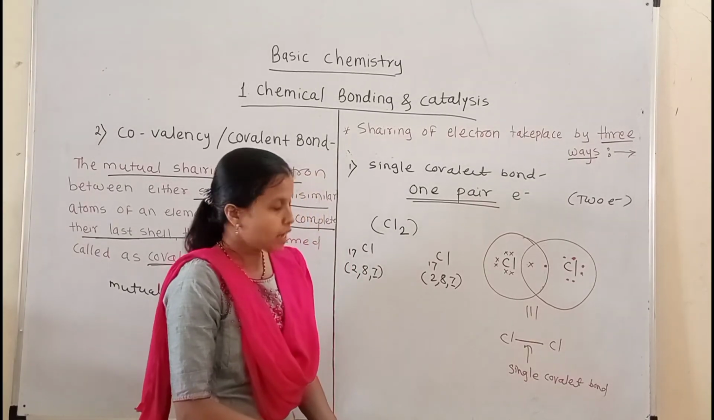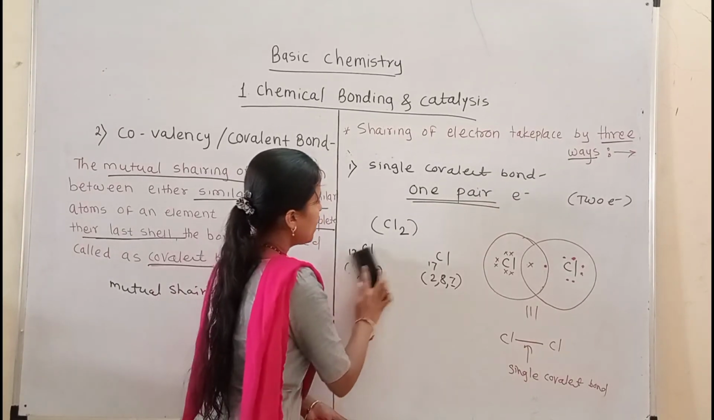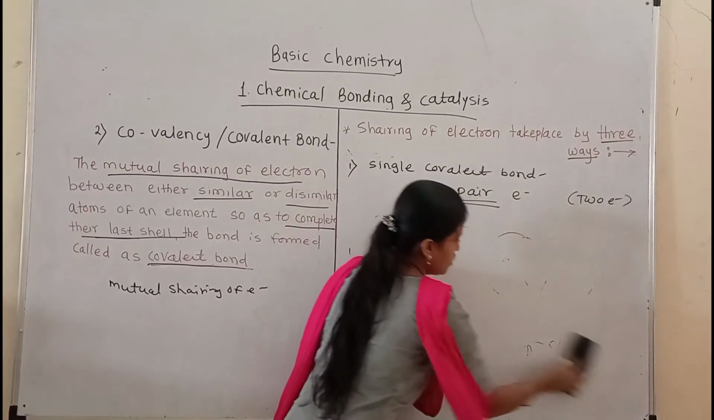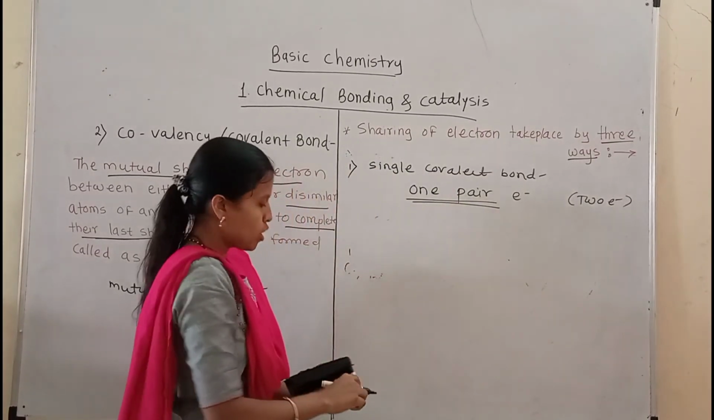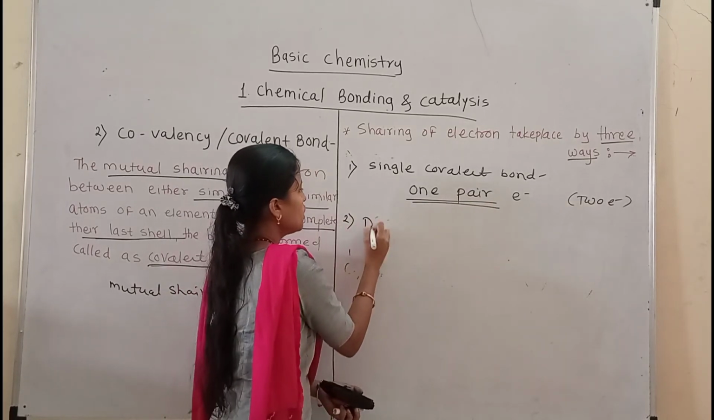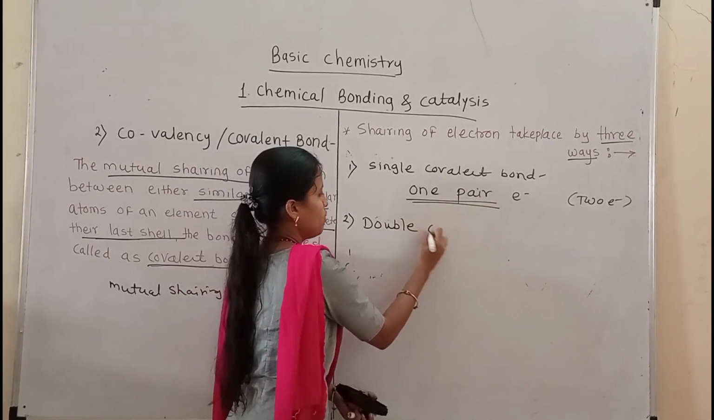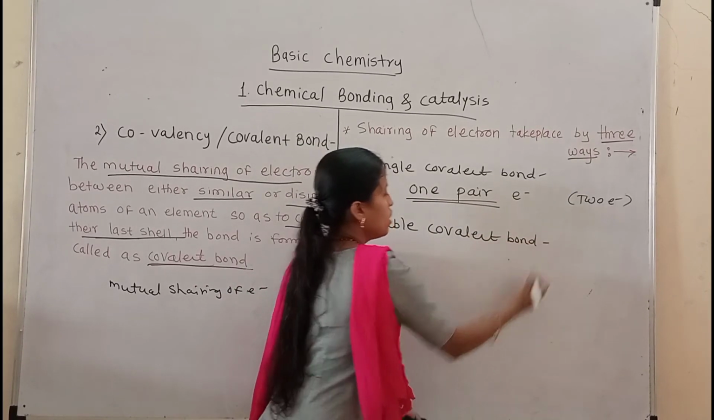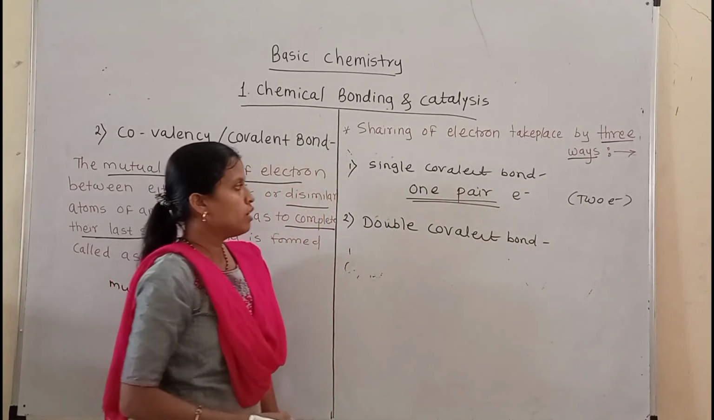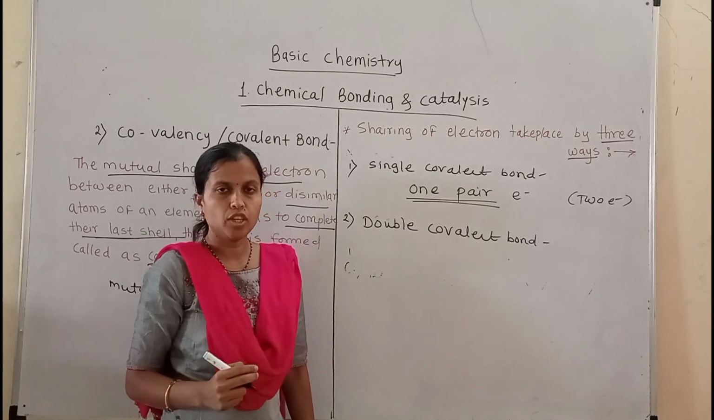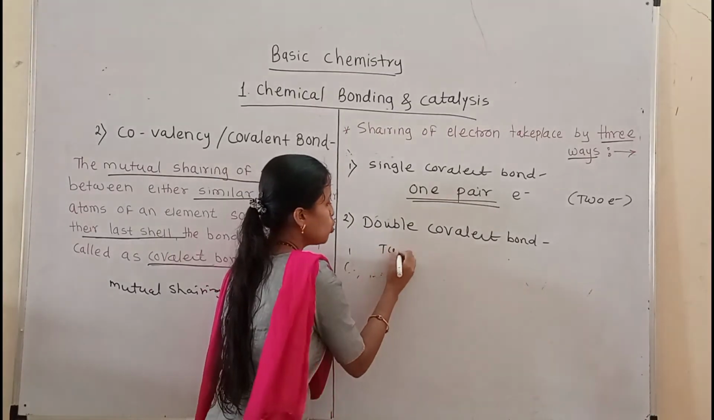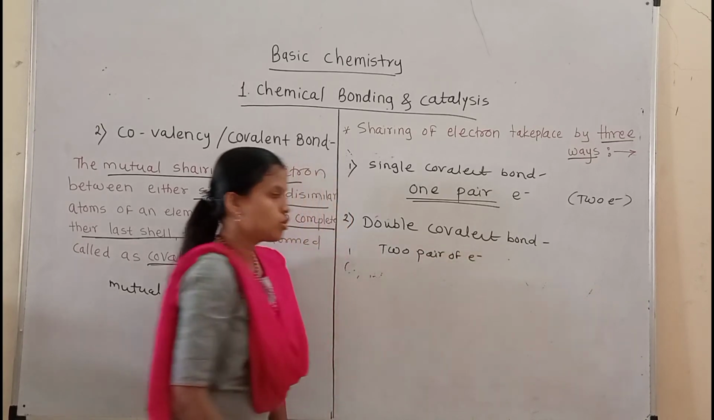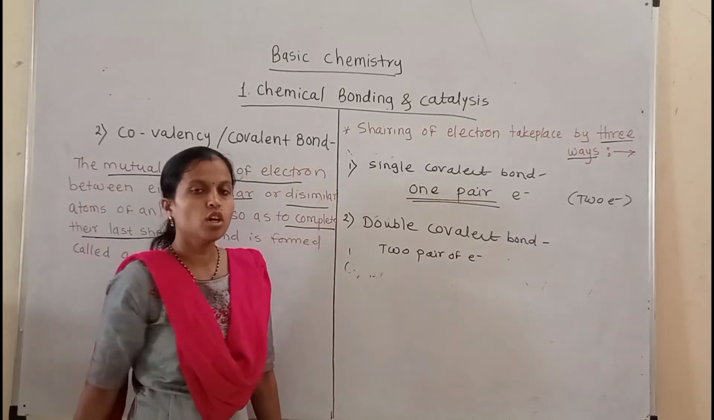Okay, so the next type of covalent bond is the double covalent bond. So double covalent bond is formed when two pairs of electrons are shared between the two atoms.